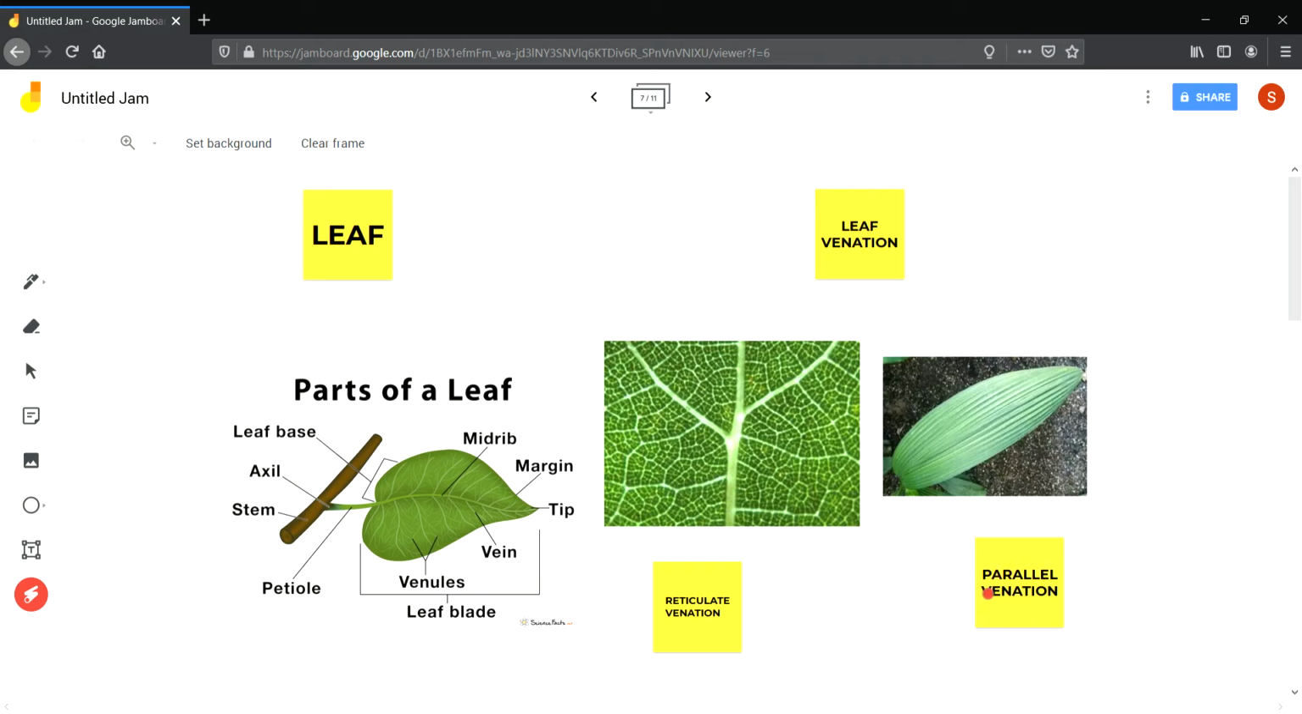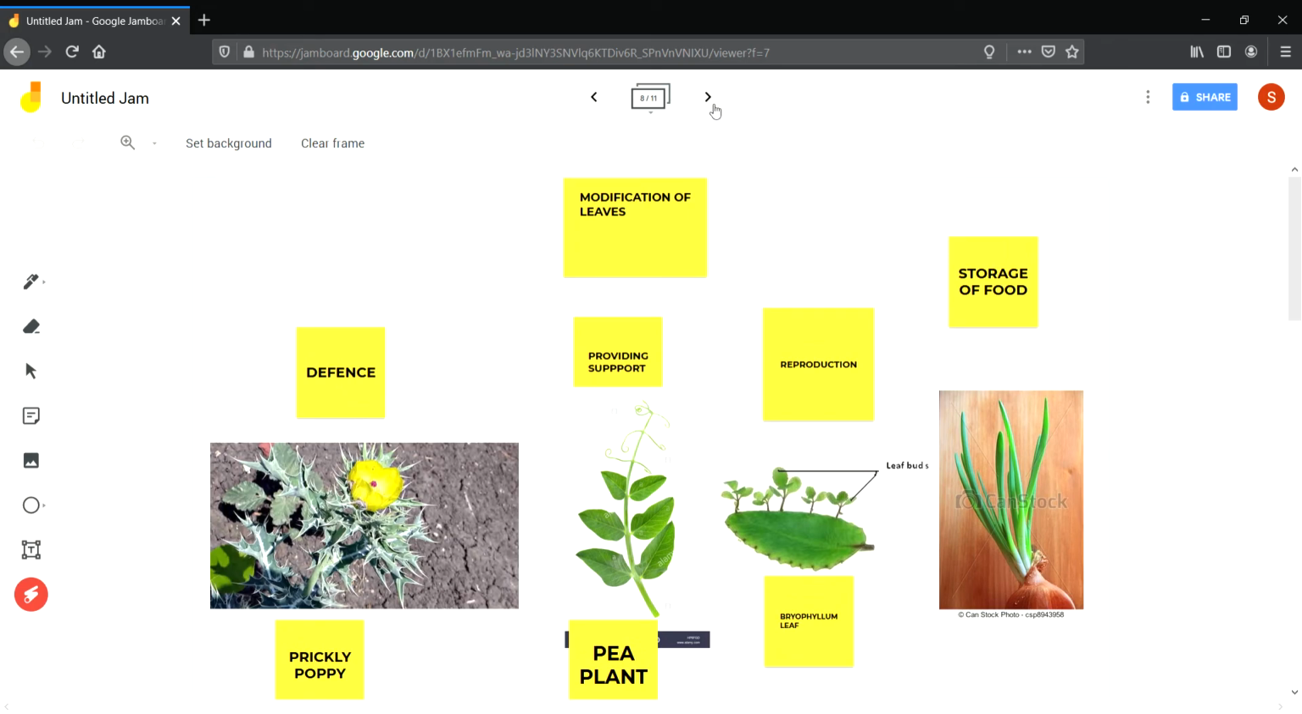Then leaves are modified. Besides manufacturing food, leaves are modified into other parts also and do other work for the plant. Like they help in defense. Like in prickly poppy, see, these are spines in leaves. They prevent grazing animals from eating these leaves. The leaves are modified into thorns. Then several leaves are modified into coil-like, spring-like structures, and they are called tendrils, like in pea plant.